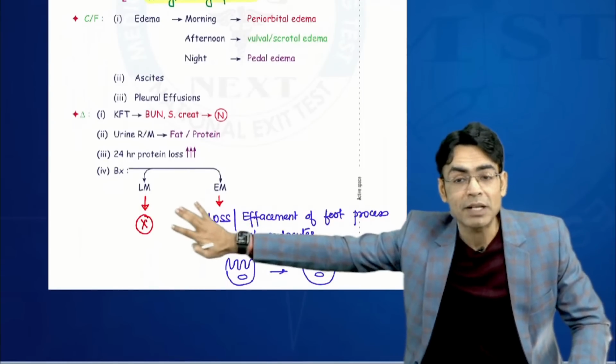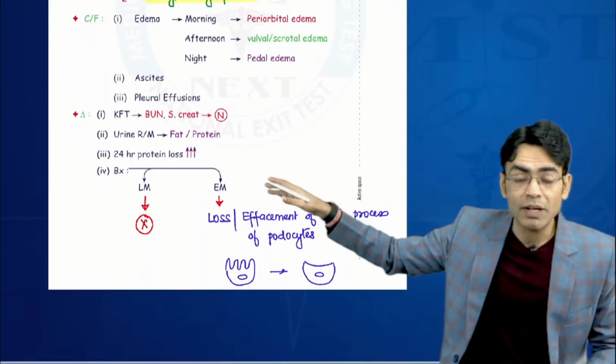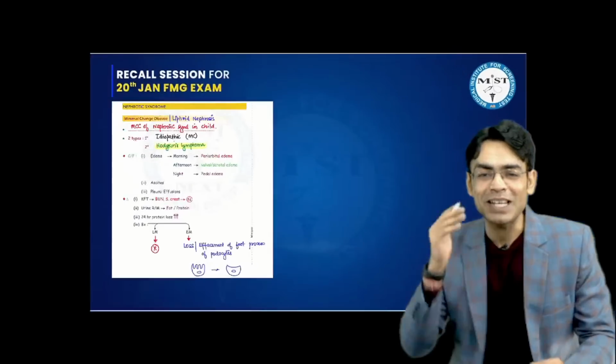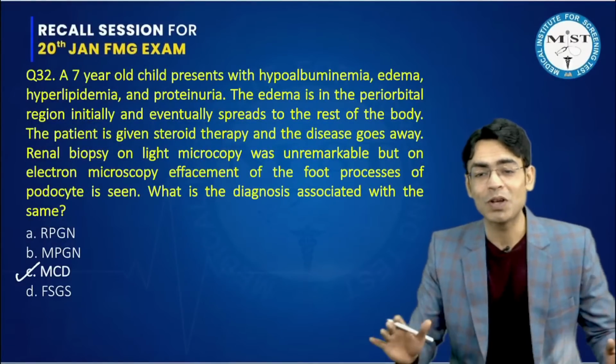We have written that on light microscopy, no finding whatsoever. That is why it is called minimal change disease. But on electron microscopy, you will find the effacement of foot processes of podocytes. So again, a very simple question which came in the exam. I hope and I pray all of you have done it correctly.